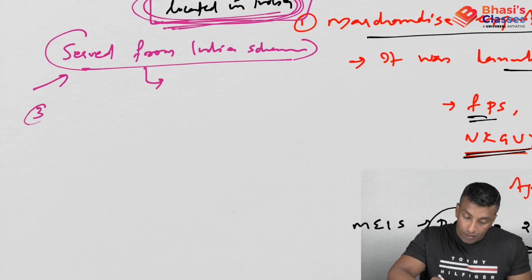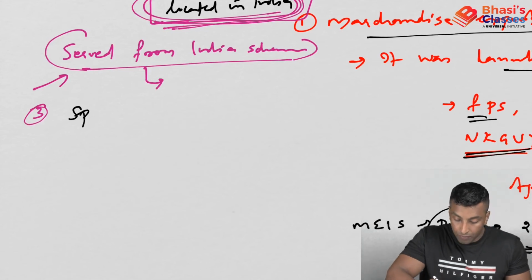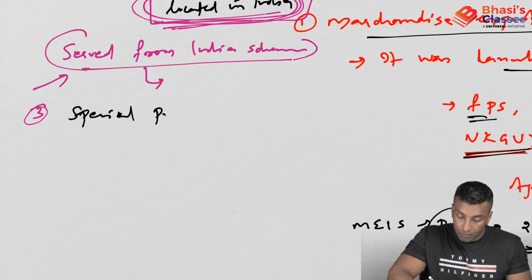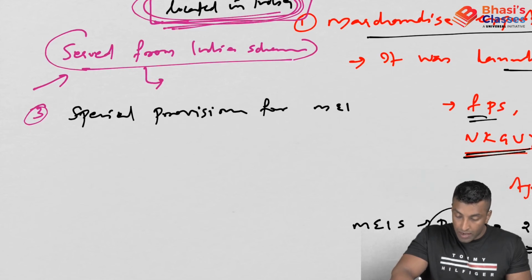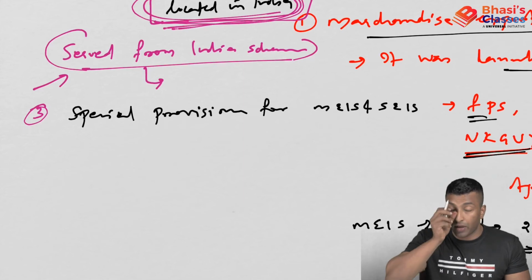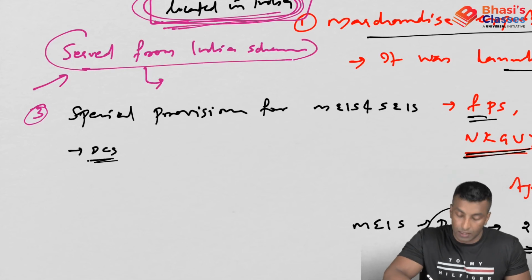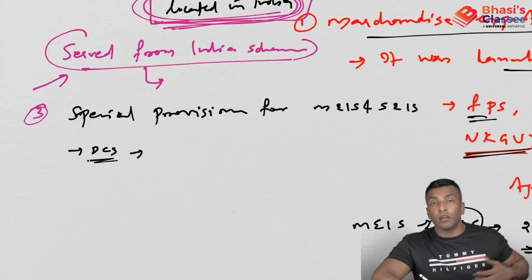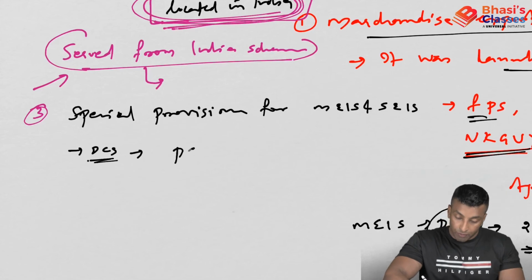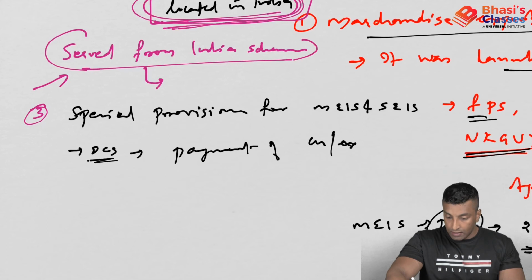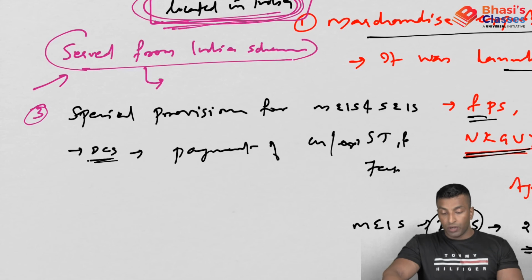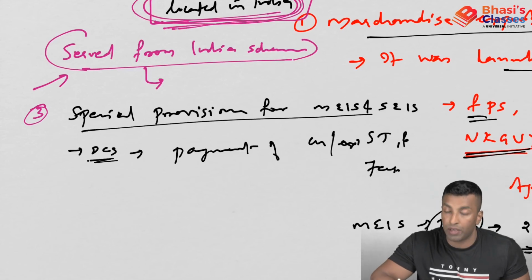The third one is that there are some special provisions for MEIS and SEIS. You can use DCS, the duty credit scrips, for payment of customs, excise, service tax and other selected fees. So we have already discussed this point, special provisions for MEIS and SEIS.